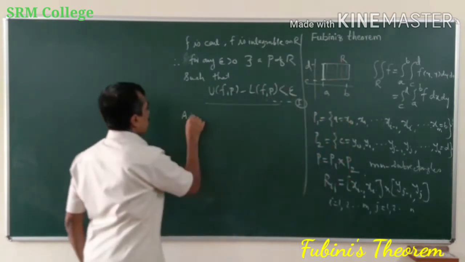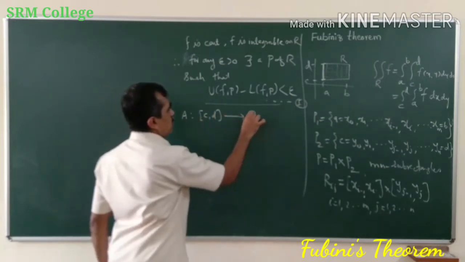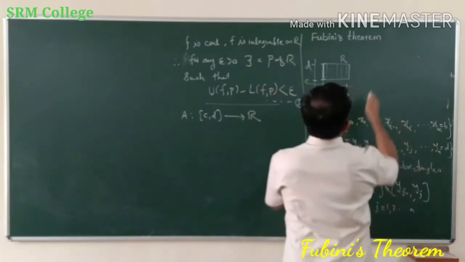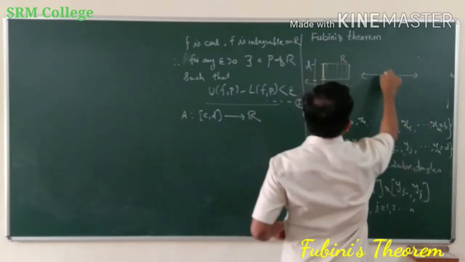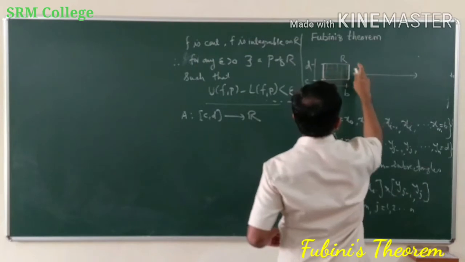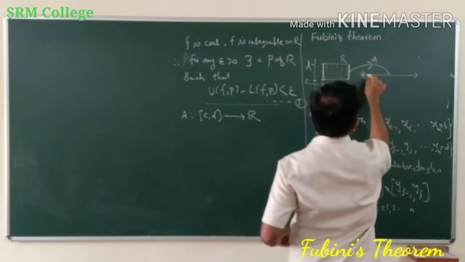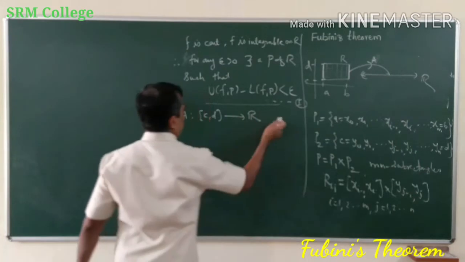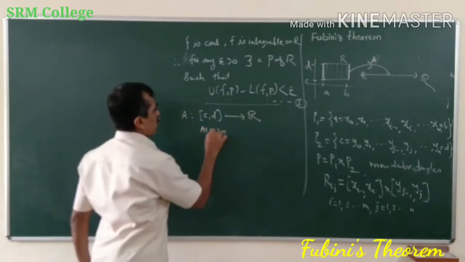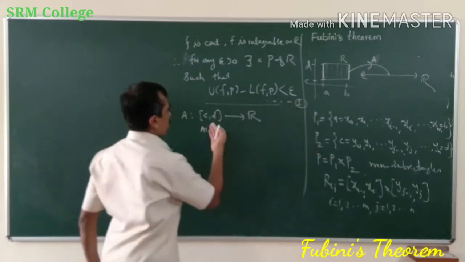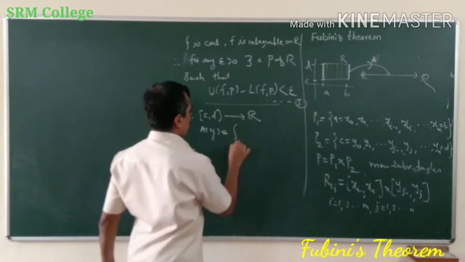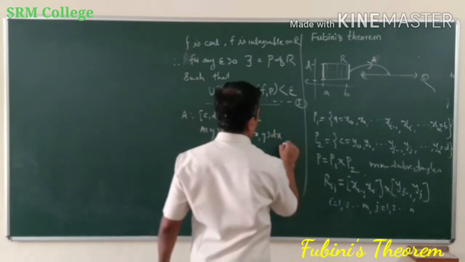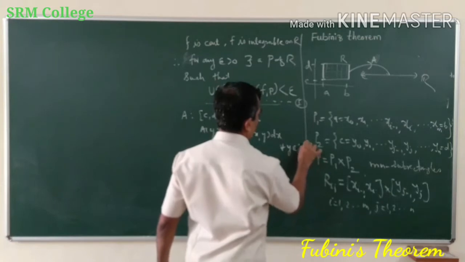So define a function A from the closed interval CD to R. I will consider a function A from CD to R, defined by A of y is equal to integral over a to b of f of x comma y dx, because we consider y as the variable from CD, and we do this for every y belonging to CD.